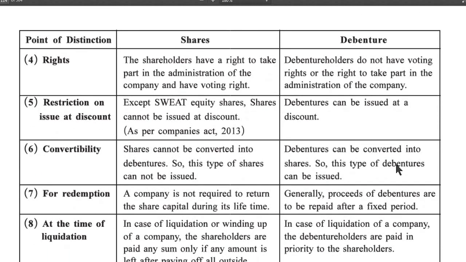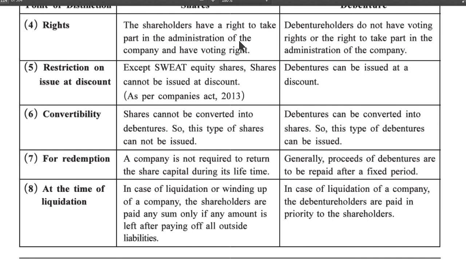Fourth, rights: shareholders have a right to take part in the administration of the company and have voting rights. Debenture holders do not have voting rights or the right to take part in the administration of the company. Restriction on issue at a discount: except sweat equity shares, shares cannot be issued at a discount as per the Companies Act 2013. Debentures can be issued at a discount. Convertibility: shares cannot be converted into debentures, so this type of shares cannot be issued. Debentures can be converted into shares, so this type of debentures can be issued.